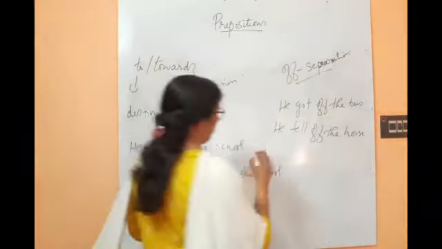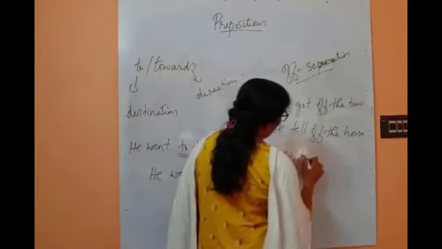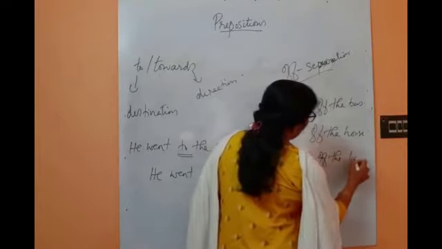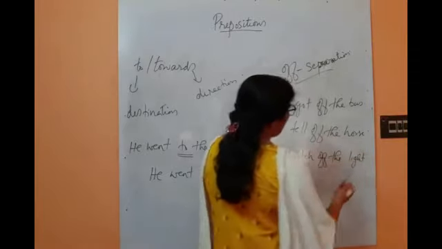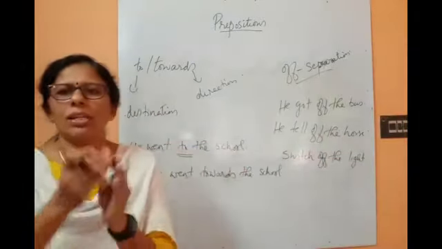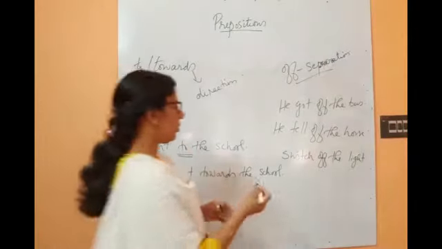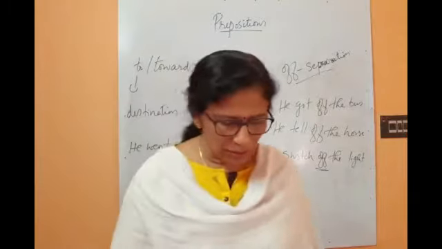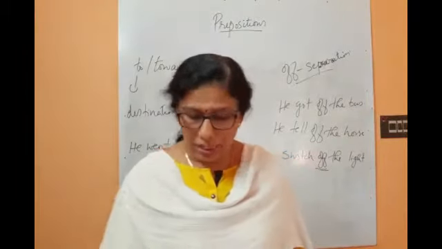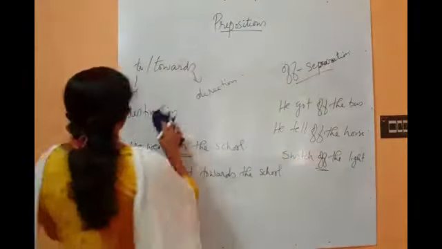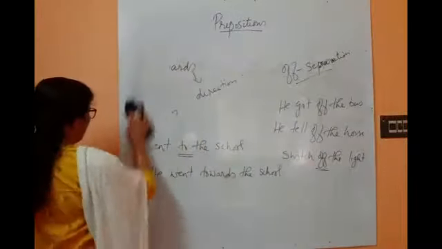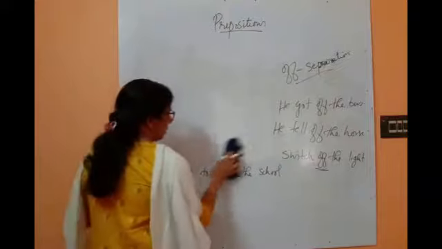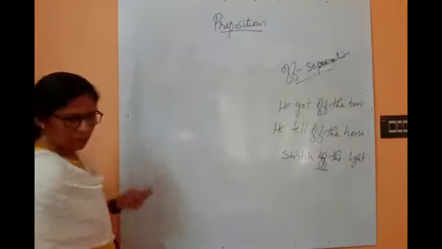Switch off the light. That means between the connection, electricity and the light, the connection you have to switch off, separate it. Understood? So that is the difference with off. Off always denotes separation. And another one is beside and besides. All these are simple ones only. Only remember the clues that I have told you.